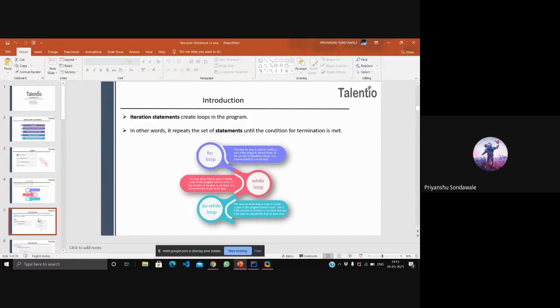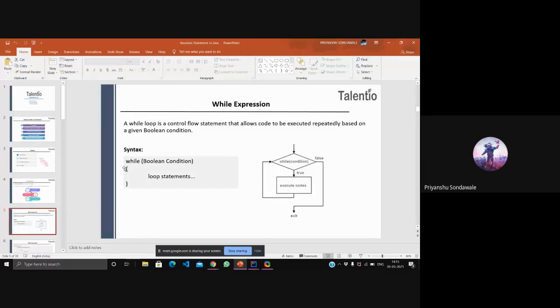A while loop is a control flow statement that allows code to execute repeatedly based on a given Boolean condition. The while loop totally depends on whatever condition you put inside the while parentheses. So check here in the flow diagram.